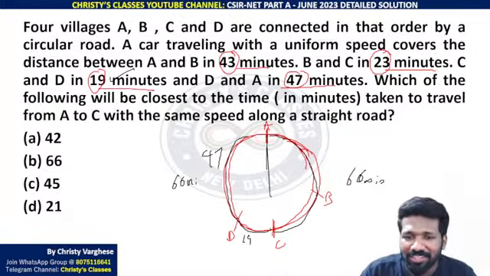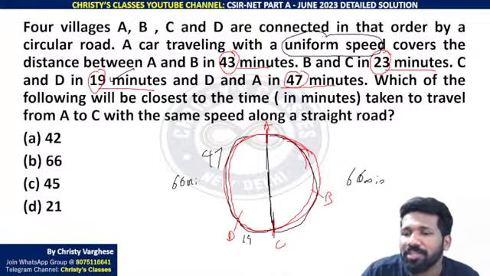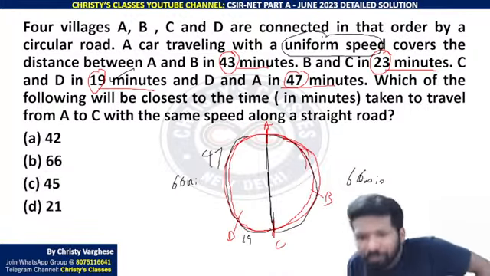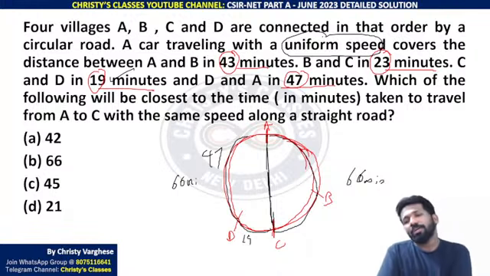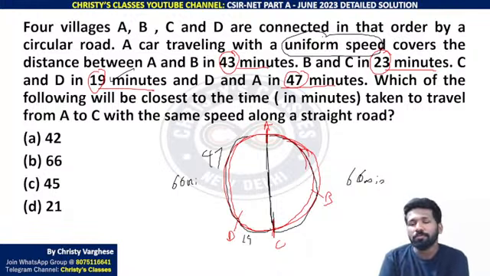That means A and C are diametrically opposite to each other. Why? Because uniform speed is mentioned. Uniform speed is mentioned, so if it took the same time, the distance should also be the same. Otherwise it is not uniform speed.